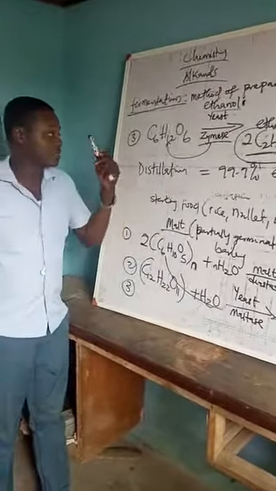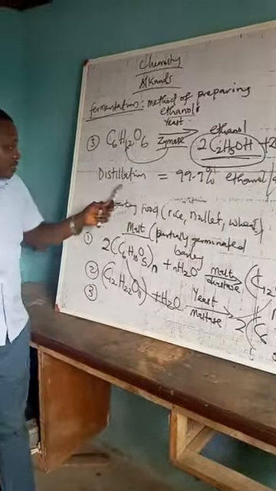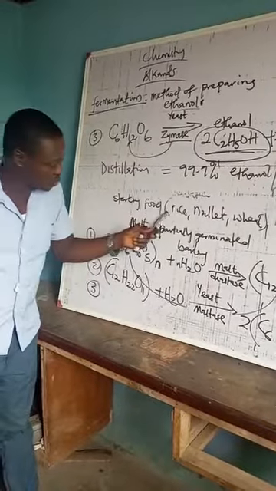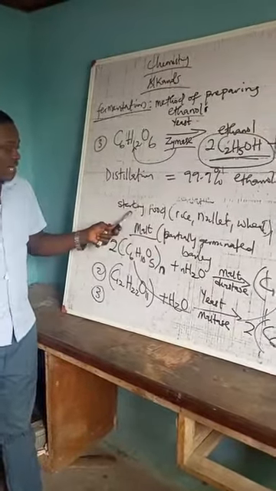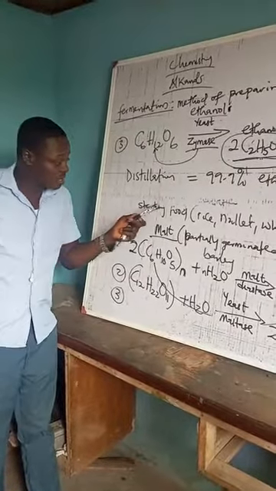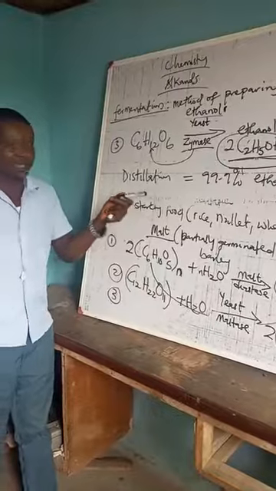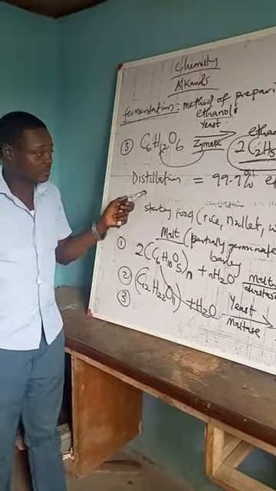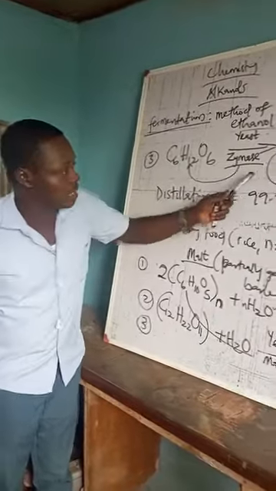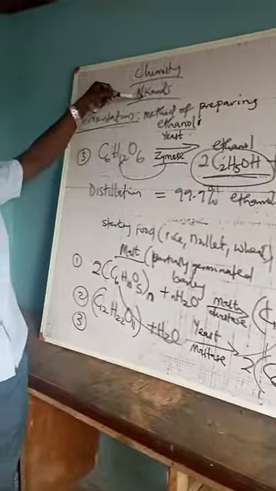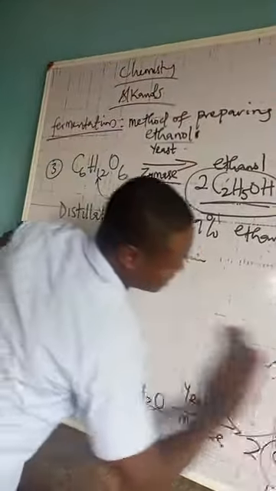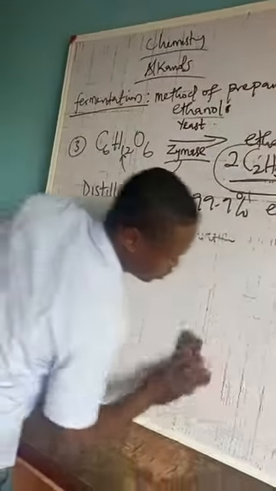Again, the type of ethanol produced depends on the type of starchy food that's being used. So if you want a very high quality product, you need to use expensive products like your beer, your grape. Those wines that we have, they use grapes and other fruits so that they will be different from others. Okay, so from here we are now going to look at the physical and chemical properties of ethanol, being a member of alkanol. So one of the physical properties of ethanol is that it is soluble in water.